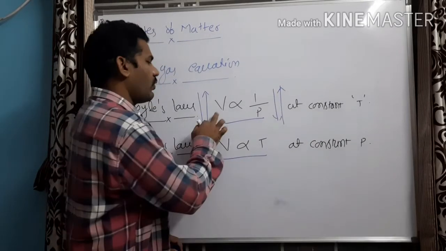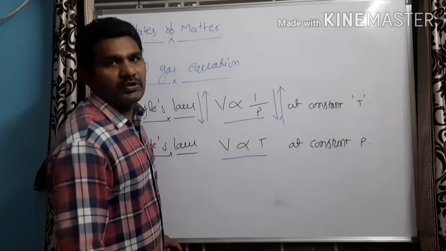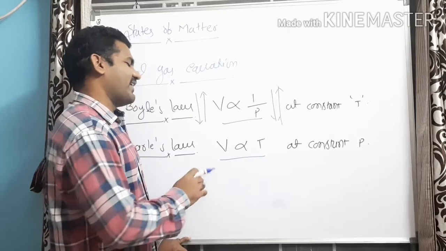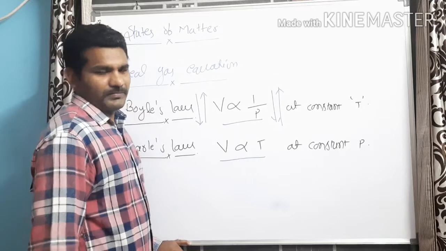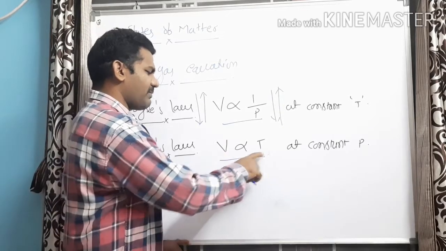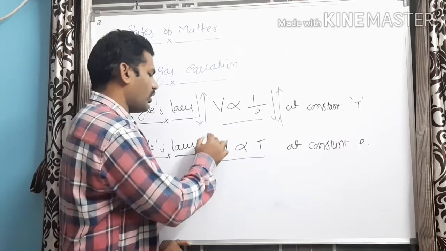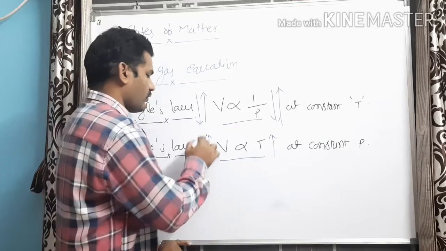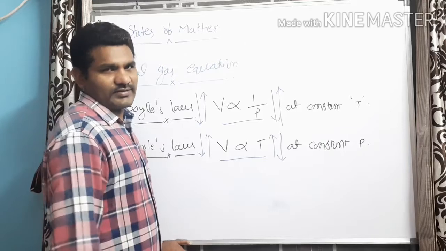Now, let us try to understand the relation between volume and temperature. In this case, volume and temperature are directly proportional to each other, which means when the volume increases, temperature also increases. When volume decreases, temperature also decreases.